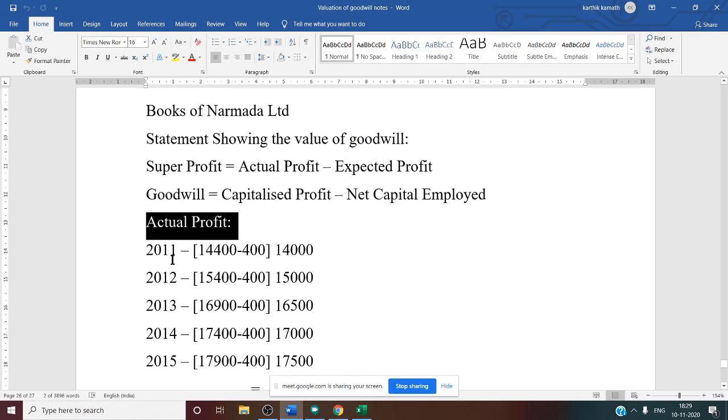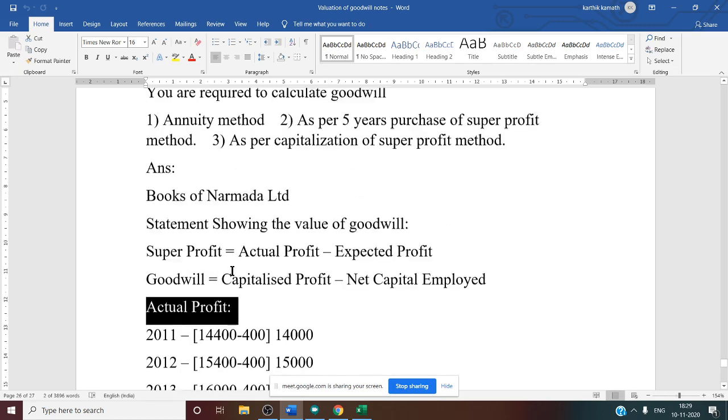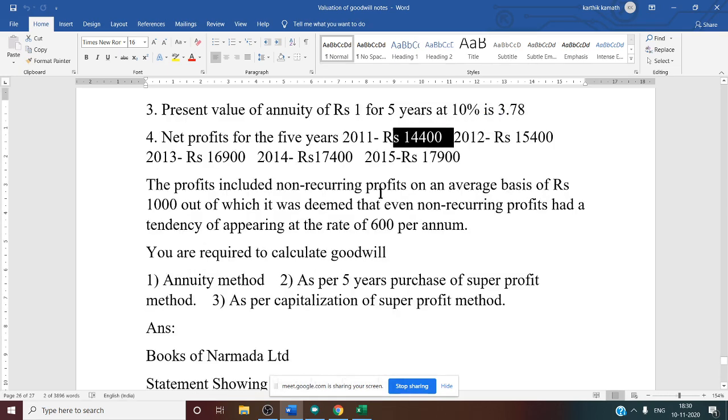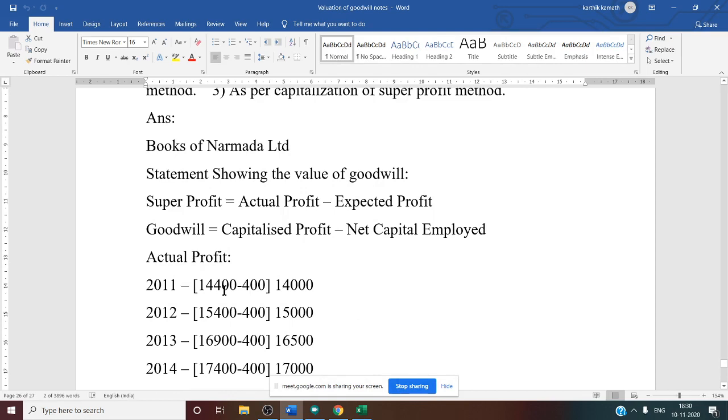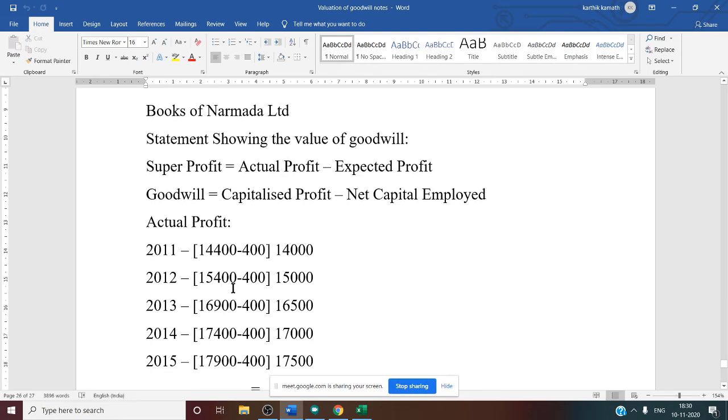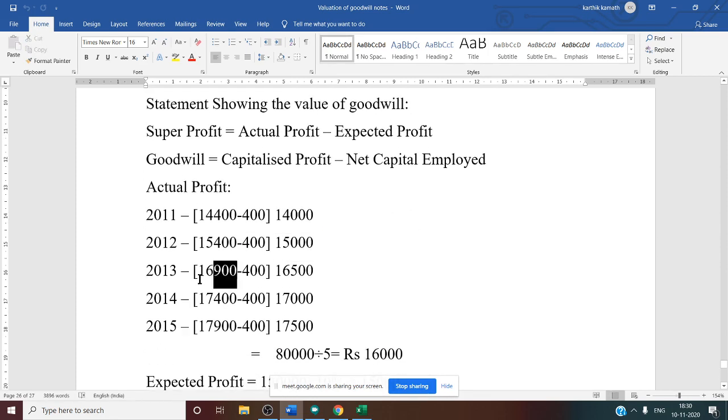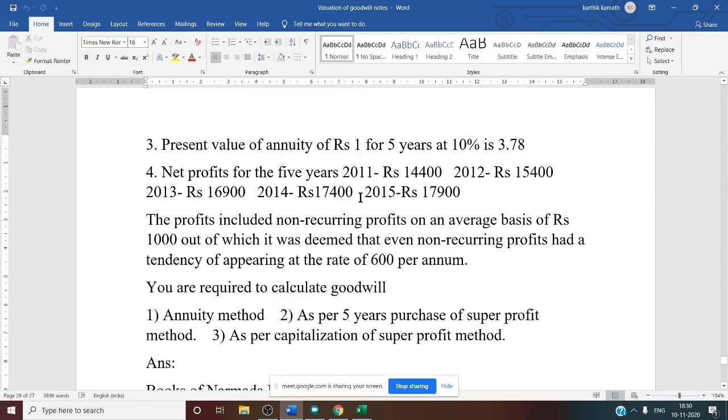So let us see 2011 profit. What is the profit for 2011? 14,400. 14,400 minus 400 non-recurring, that is 1,000 minus 600, 400 non-recurring. So 14,000 is the profit for 2011. 2012 profit is given as 15,400. Again you have to deduct 400. 15,000 profit for 2012. 2013, 16,900. Again you have to deduct 400. Profit for 2013 is 16,500. 2014, once again you can see the question. See this, 2014, 17,400.